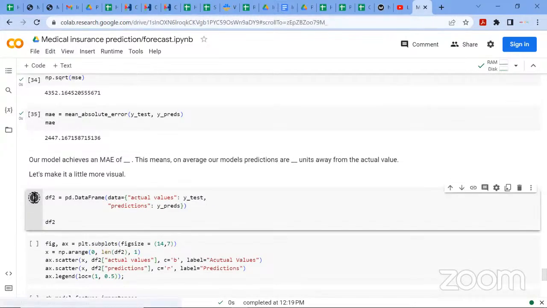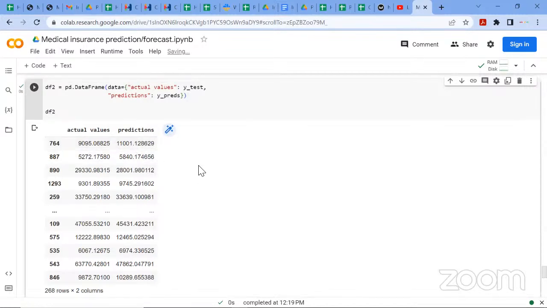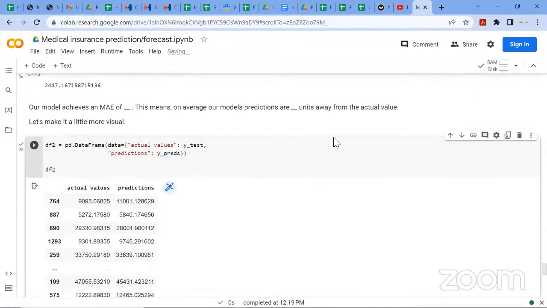You might have seen this code before. I'm putting the actual values in our data and the predictions. So when I said the mean absolute error evaluated our data at 2447, it means each prediction is, let's say, 2,447 dollars away from the actual value.